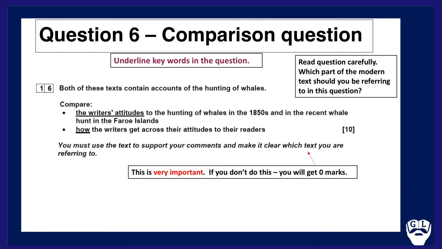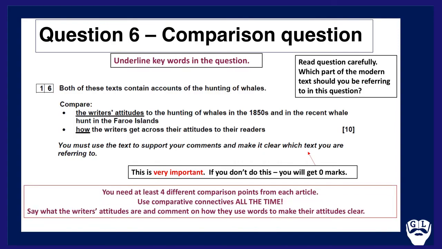If you support your comments with textual evidence, and you don't make it clear which text you're referring to, you will get 0 marks. Make it clear in the Cheever text, or in the 19th century text, and the modern text, in the modern article, or in the 19th century article. Be clear on which text you are taking from. Otherwise, you will not get marks. I cannot stress the importance of that.